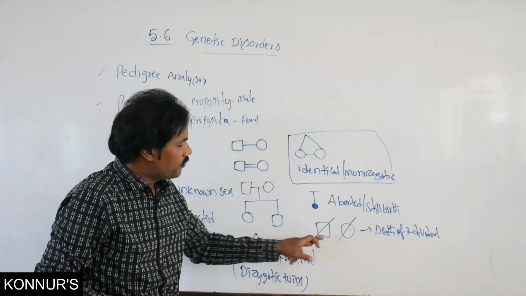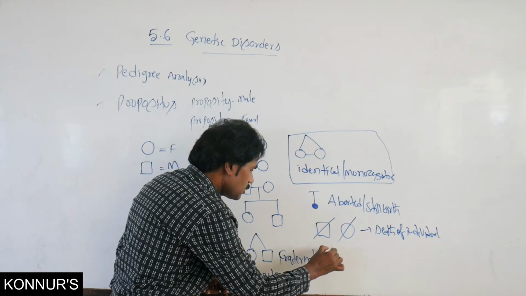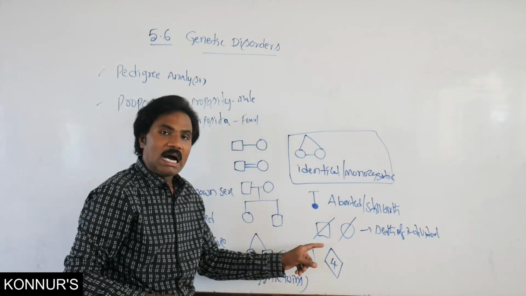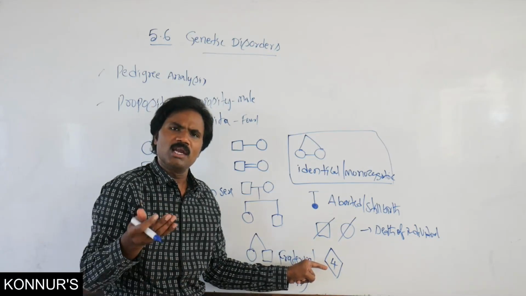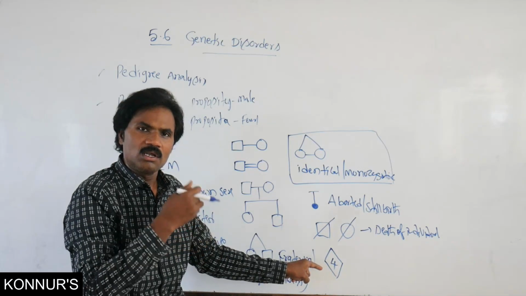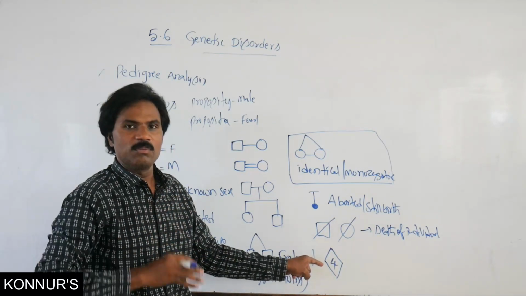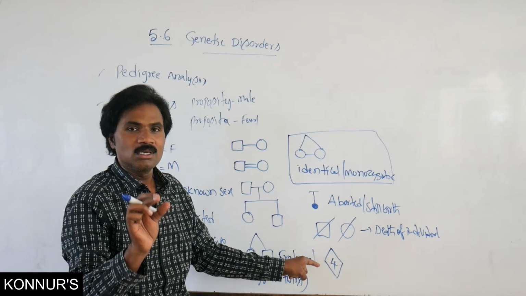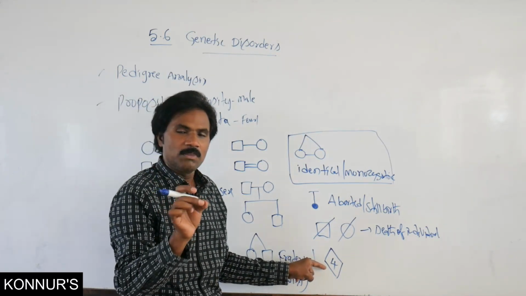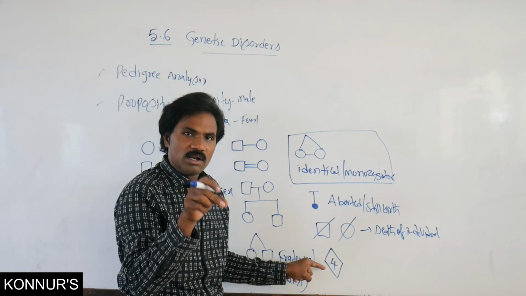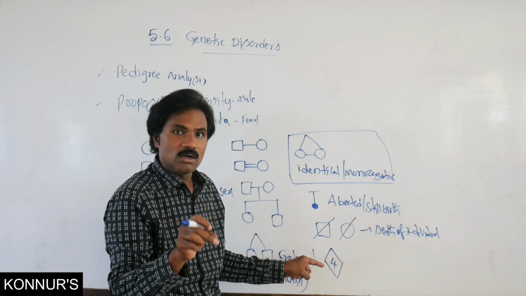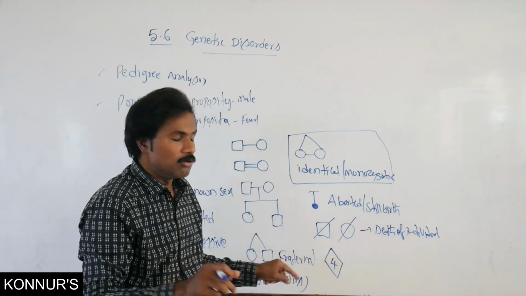The rhombus represents unaffected individuals, either male or female, of unspecified sex. The number inside it, whether 4, 5, 6 or 3, whatever it may be, indicates that many unaffected individuals.